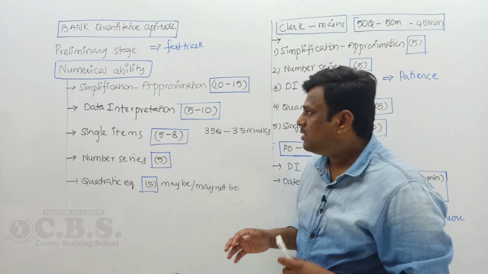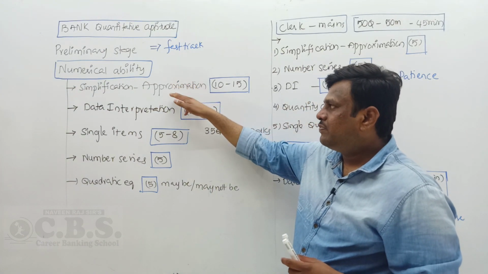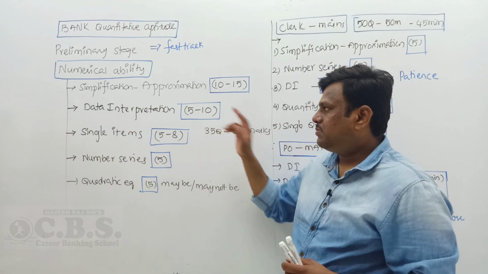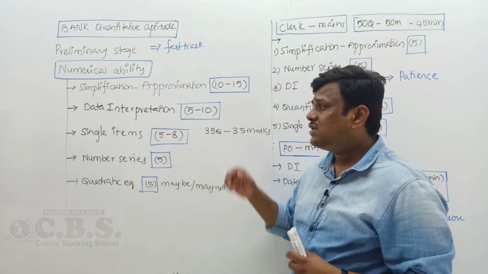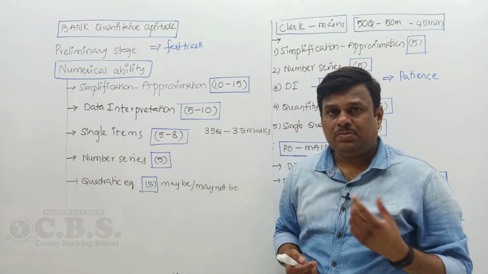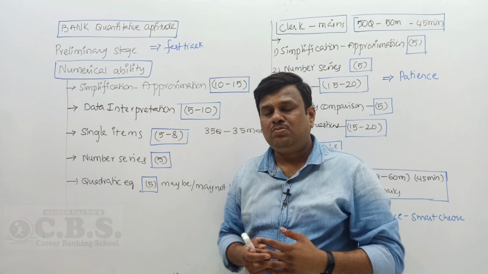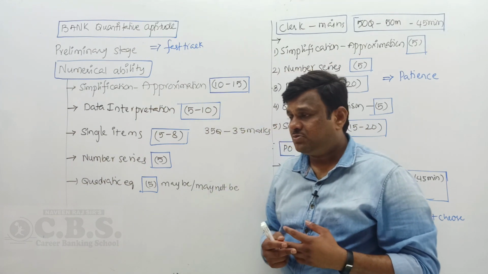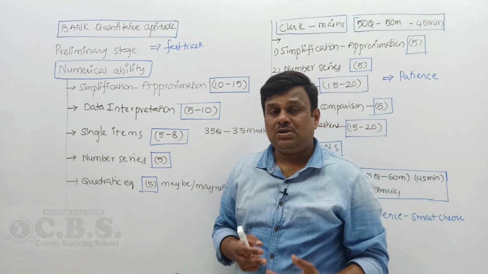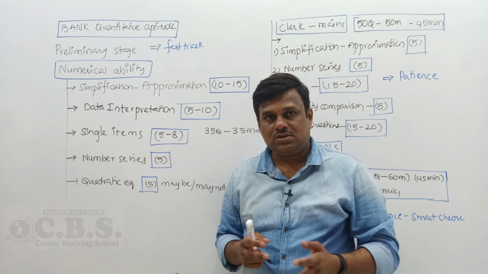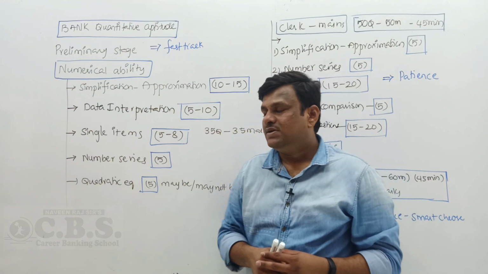In the numerical ability section, the syllabus is simplification and approximation, around 10 to 15 questions, and data interpretation, 5 to 10 questions. Single items means single chapters like ratio, proportion, percentages, profit and loss, simple and compound interest, time and work, time and distance, mixtures and allegations, problems on ages, permutation, combination, probability, and mensuration 2D and mensuration 3D. These are the topics included in single items.